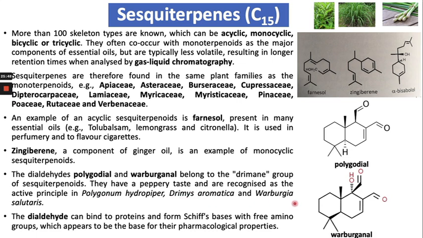And then Warburgia salutaris is the source of this compound. The activity of this compound is because of these two aldehydic groups, the dialdehydic group, which can bind and form Schiff bases with a free amino group, which appears to be the basis for the pharmacological activity.